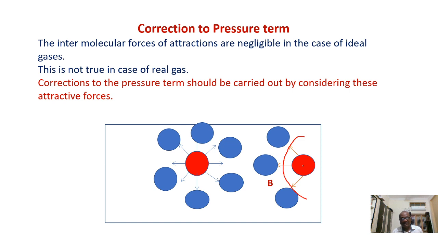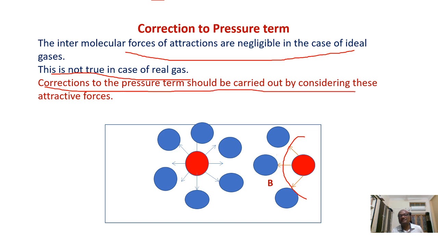They are not equal. In order to make P real equal to P ideal, some factor has to be added to P real. Here you see the intermolecular forces of attraction are negligible in the case of ideal gases, but this is not true in the case of real gases. So the correction to the pressure term should be carried out by considering these attractive forces. So P ideal is greater than P real.